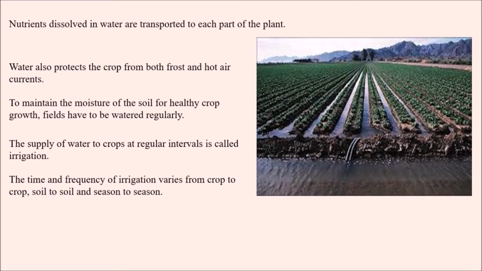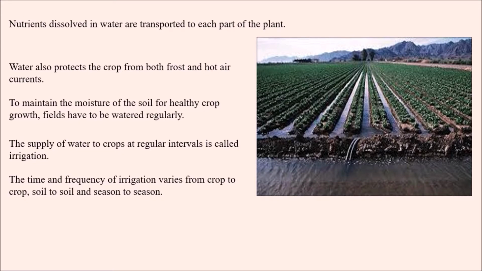We have to take these criteria into account and then irrigate the crop or the field at regular intervals. Once again, nutrients dissolved in water are transported to each part of the plant. How? In the dissolved state through water. And water also protects the crop from both frost and hot air currents.